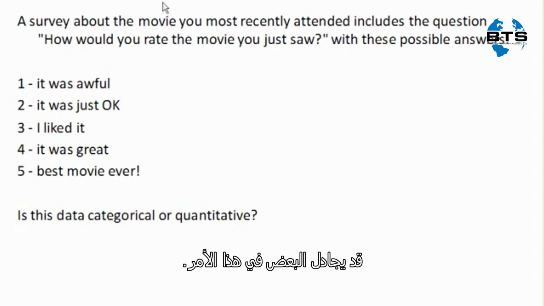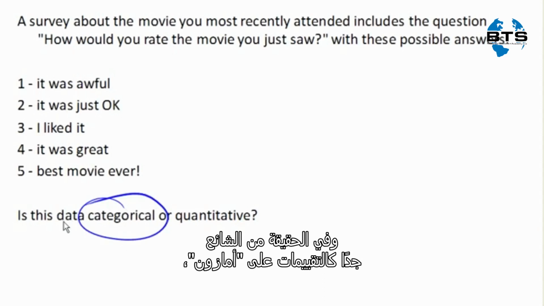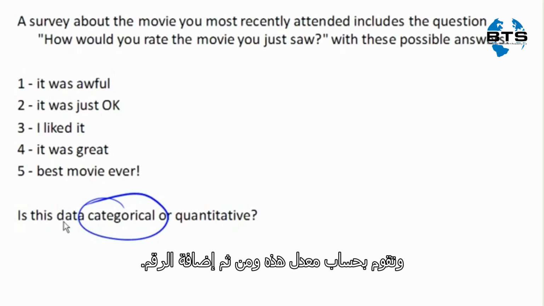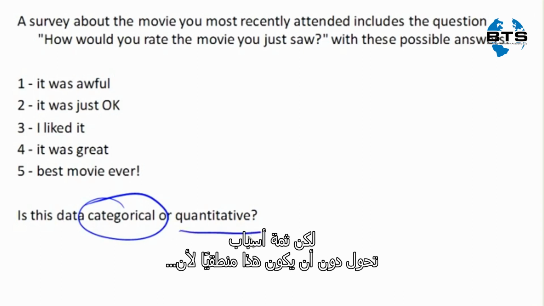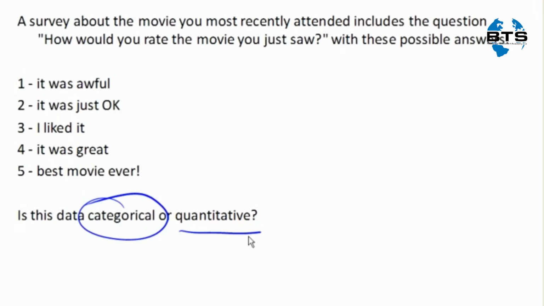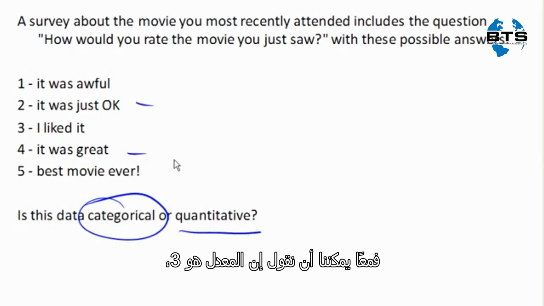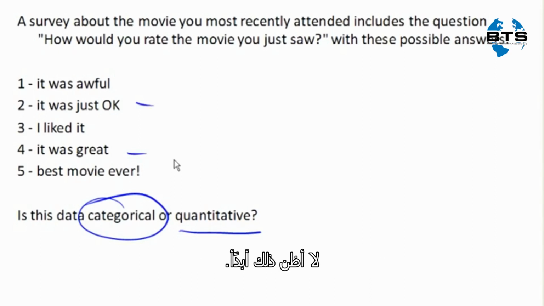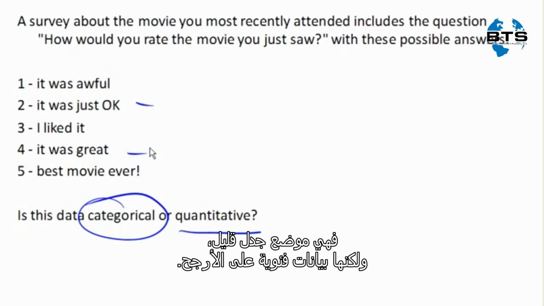Now, some people might argue with this, and in fact, it's very common, like let's say ratings on Amazon, it's very common for them to treat this as quantitative data and to do things like average these and add them up. But there's a lot of reasons why that doesn't make sense here, because if I rate it as a 2 and you rate it as a 4, then I guess you could say on average we rated it a 3, but does this mean that you liked it twice as much as I did? I don't think so. So this is slightly debatable, but this is probably categorical data.